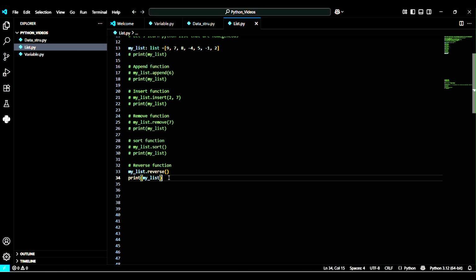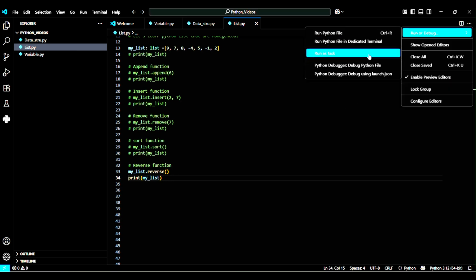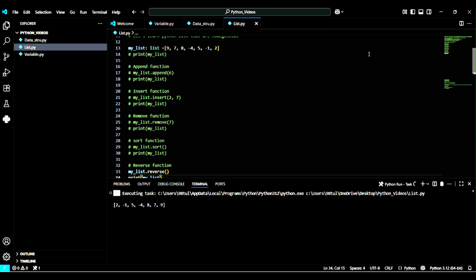Let's have a look at the output. So let's see. First, the minus 1 index, that means 2. Then the minus 2 index, that means minus 1. Minus 3, that means 5. And this is minus 4, minus 5, minus 6, minus 7. This is from the n minus 1 index.